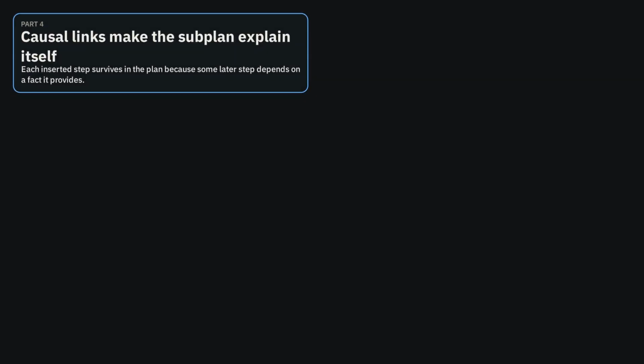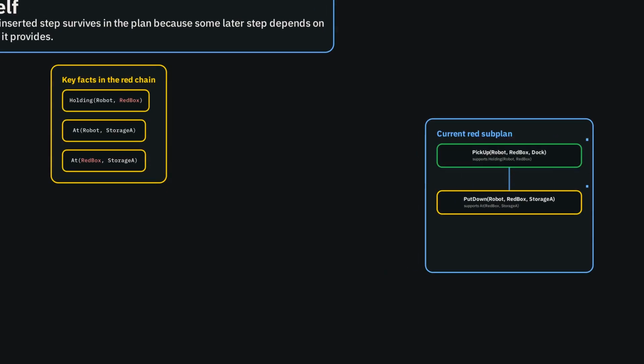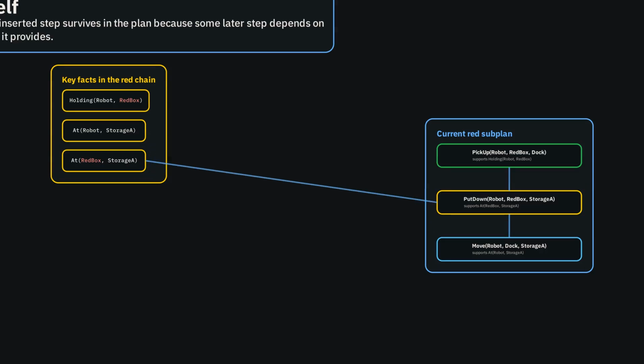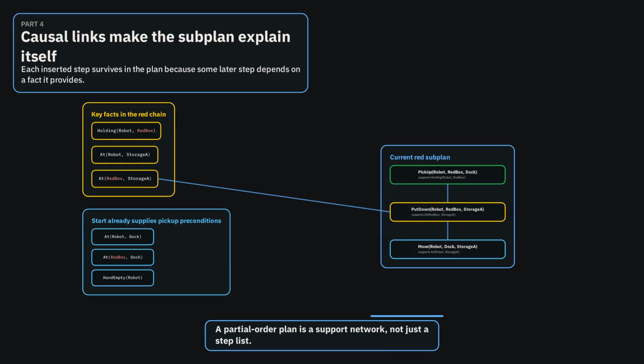The red delivery subplan is constructed by resolving those new open goals. To support carrying the red box, the plan needs a pickup action at the dock. To support the robot being at storage A, the plan needs a move action from the dock to storage A. Each of these additions is recorded through causal links to the later step that consumes the corresponding condition. Some preconditions are already supported by start. The initial state provides the robot at the dock, the red box at the dock, and an empty gripper for the pickup action.